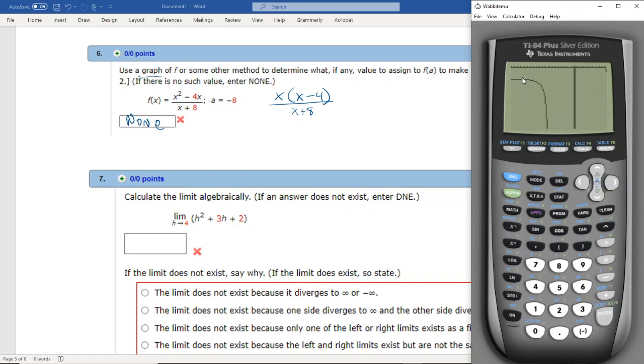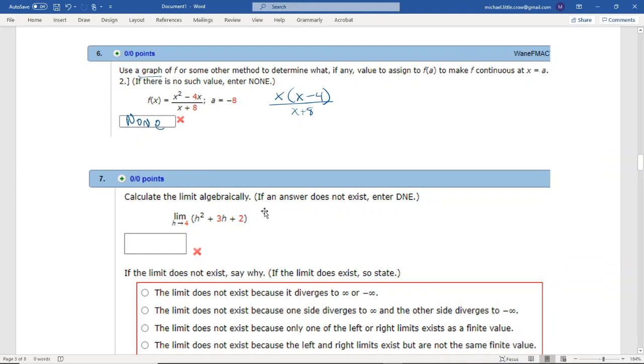Oops, I think I only went to 2. Let's go to 200. Let's center it a little bit. So we've got this graph, it goes down at -8, and at -8 this one is coming from positive infinity and that one goes to negative infinity. There's no way to hook these up. Okay.